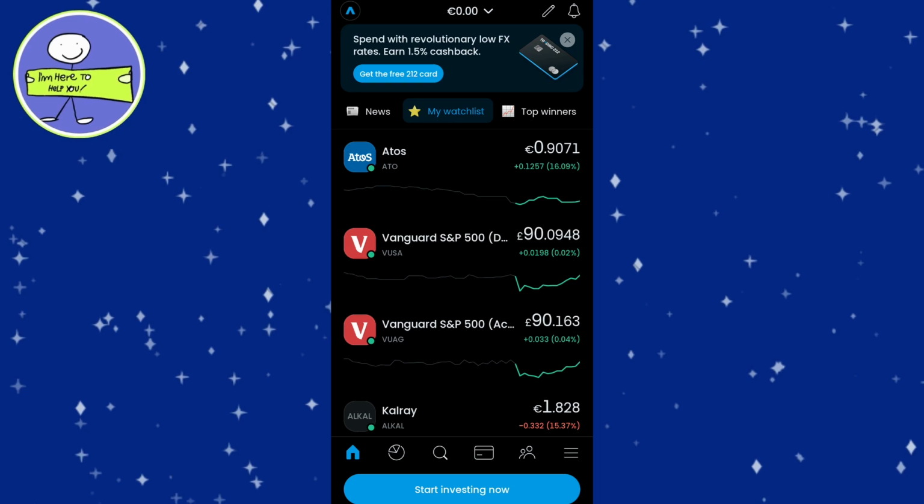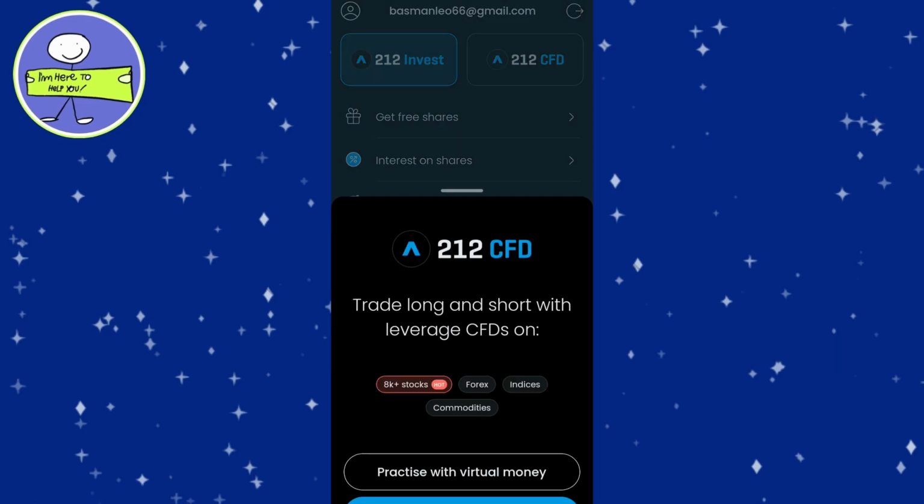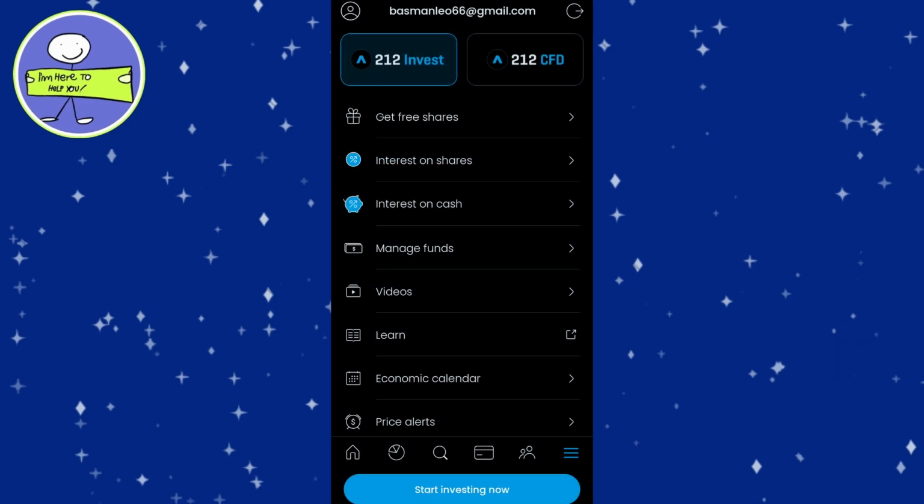Before you begin investing, it's important to understand the types of accounts available. On Trading 212, you'll typically encounter two main account options: the Invest account and the CFD, Contract for Difference, account. For long-term stock investments, the Invest account is the ideal choice. It's straightforward, easy to use, and perfect for those who want to buy and hold stocks.